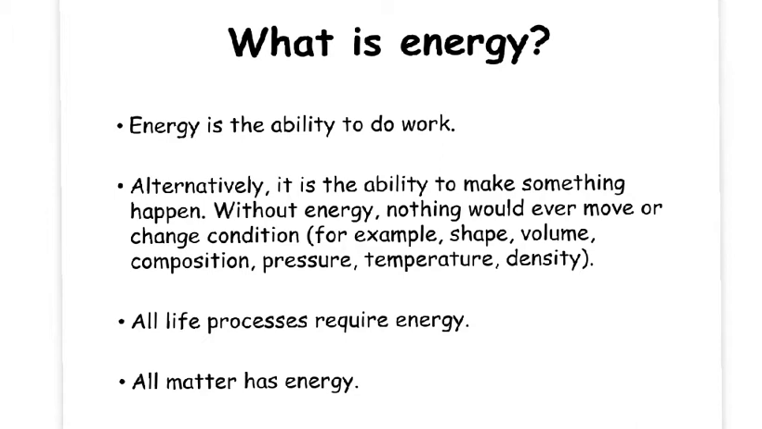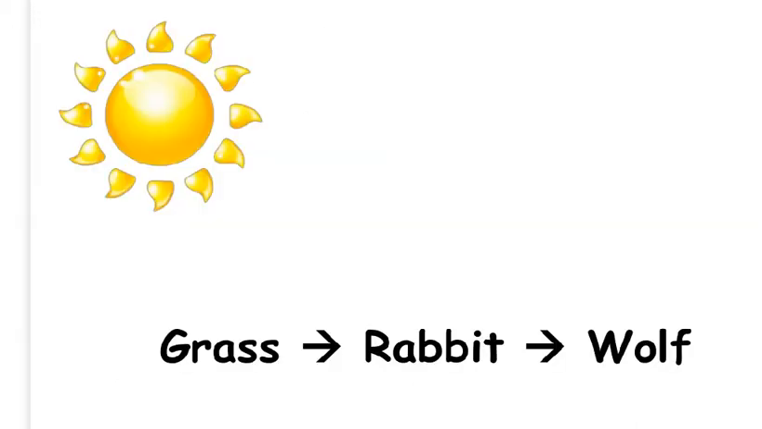All matter has energy. There are different forms of energy, such as kinetic or movement energy, potential stored energy, heat, sound, electrical and light energy. Each form can be transformed into another form. Alternatively, we can say that energy is the ability to make something happen. Without energy, nothing would ever move or change condition. Living things require energy to survive.